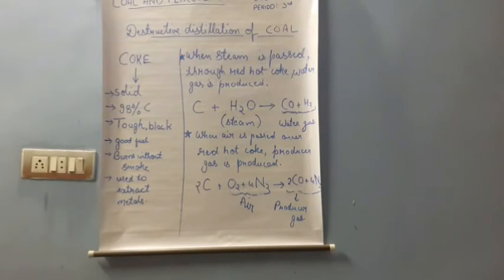So today we have learned about destructive distillation. Under that we studied one of the main products, that is coke. Then we learned how coke is formed, what the reactions are, and what the effect on coke is when steam is passed and when air is passed. Then we learned about the characteristics of coke.